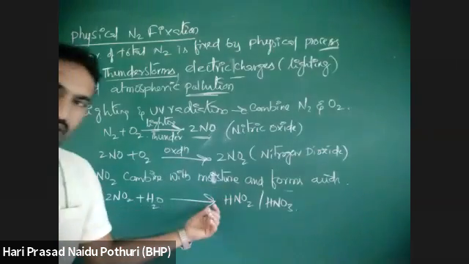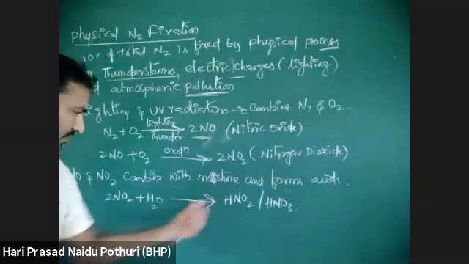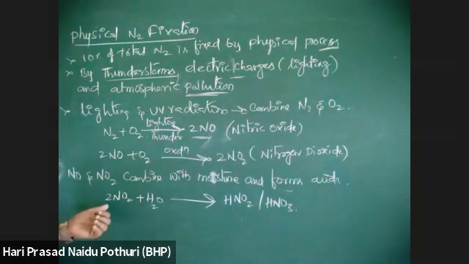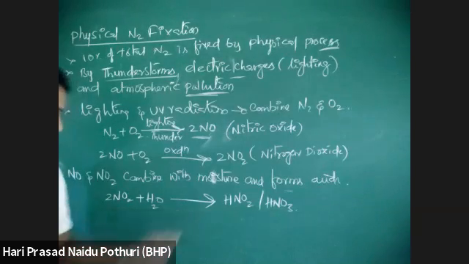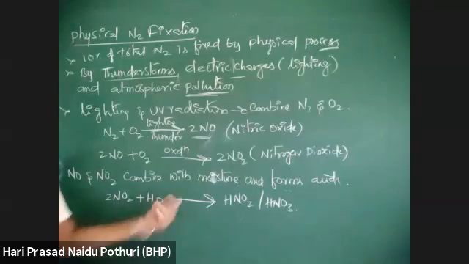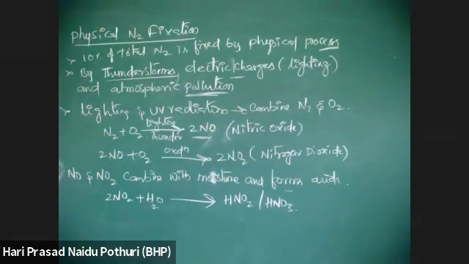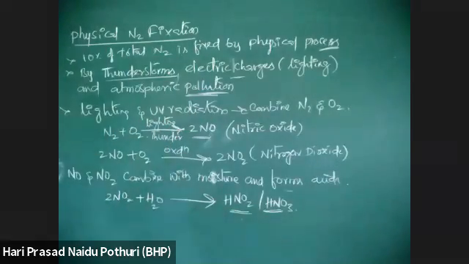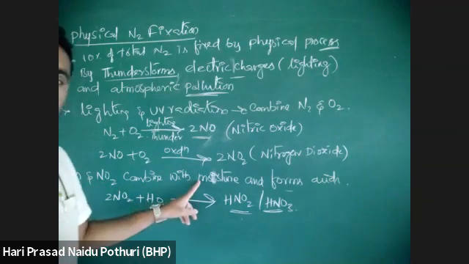Balancing of the equation you can do, that is no issue. Here HNO2 or HNO3 are formed by the nitric oxide and nitrogen dioxide when they combine with the water present in the atmosphere.